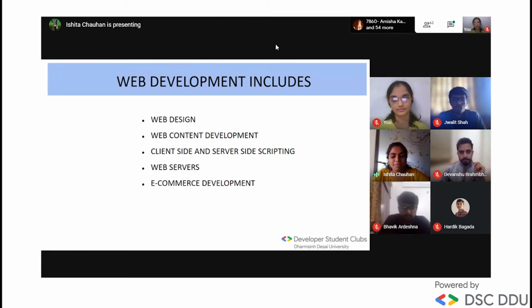The next is the web server. The primary function of the web server is to store, process, and deliver web pages to the clients. The next term is e-commerce development. Hope we all are familiar with this, but still, it is the buying and selling of products on online platforms.